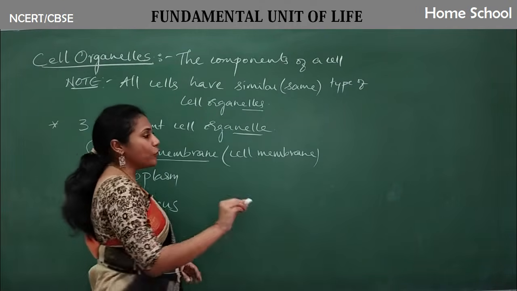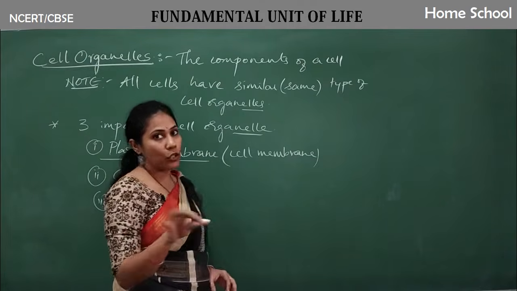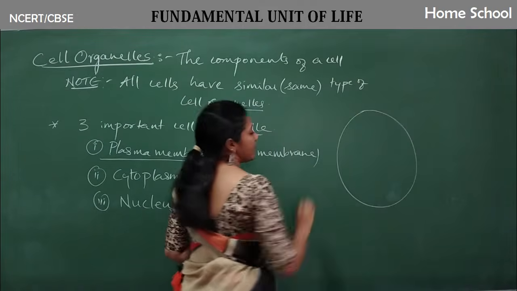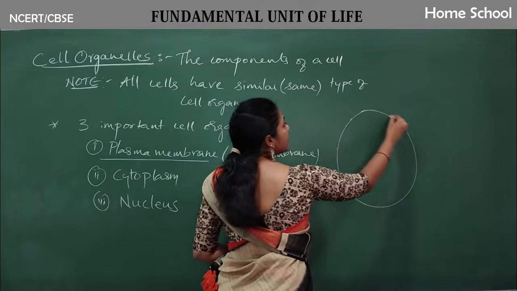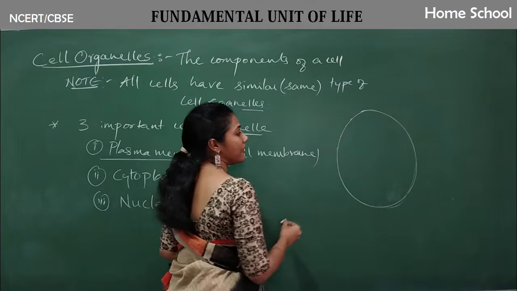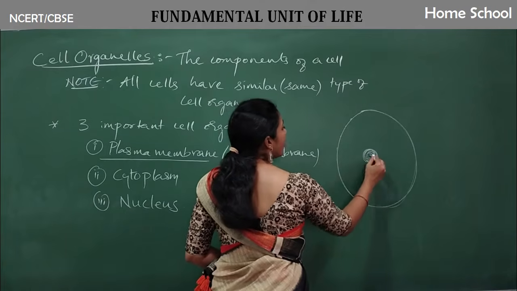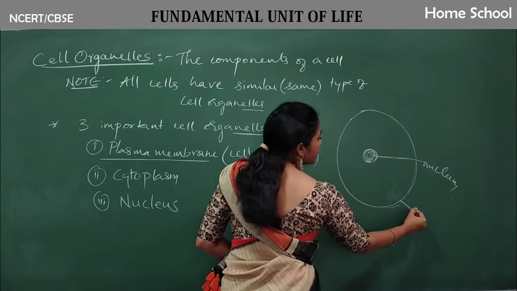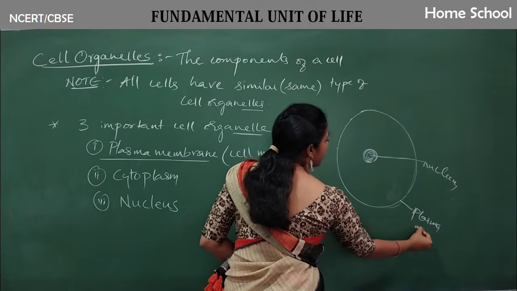If you want an idea of how these cell organelles look in a cell, imagine a spherical cell. The outermost membrane is what we call the plasma membrane, and inside there is the nucleus.